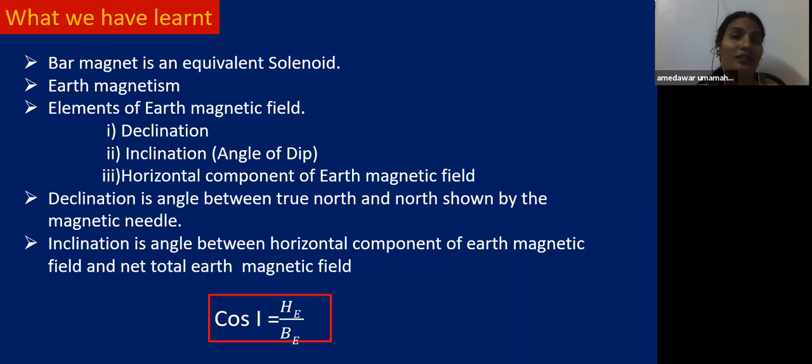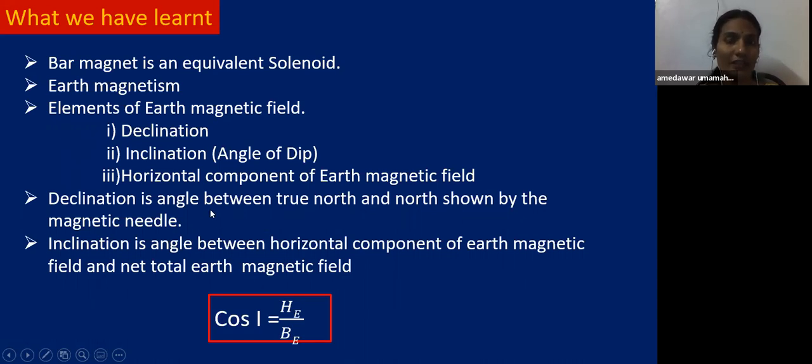What is the dynamo effect? Yes, the convectional motion of molten nickel and iron in the outer core of the Earth. Due to the motion of those molten nickel and iron, they produce convection current, and current is a source of magnetic field. So due to this reason, the Earth possesses magnetic nature. And also we discussed the elements of Earth's magnetic field, that is declination, inclination, and horizontal component of Earth's magnetic field.